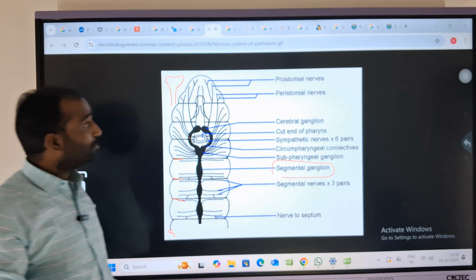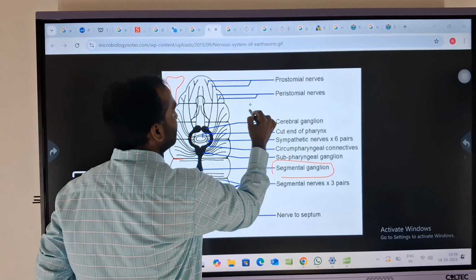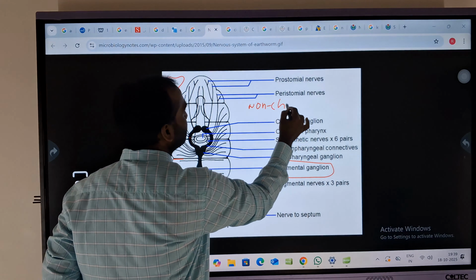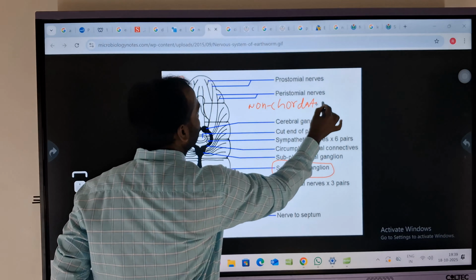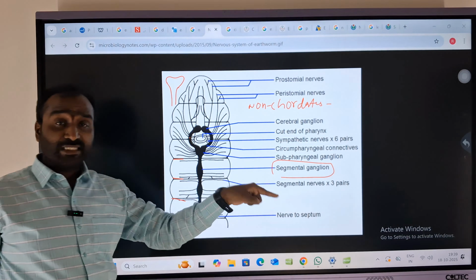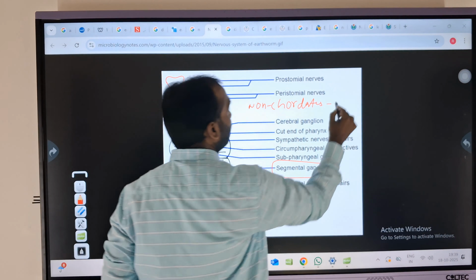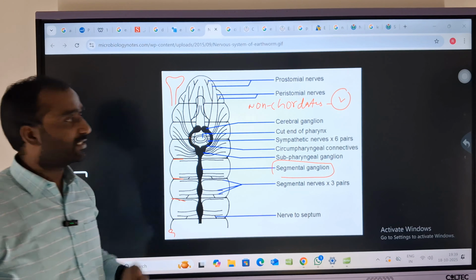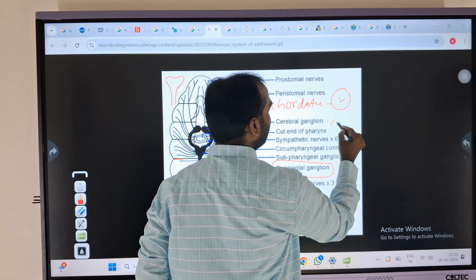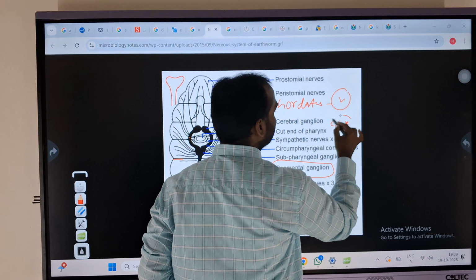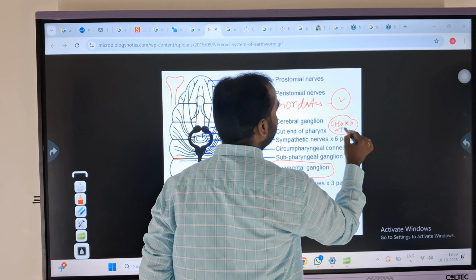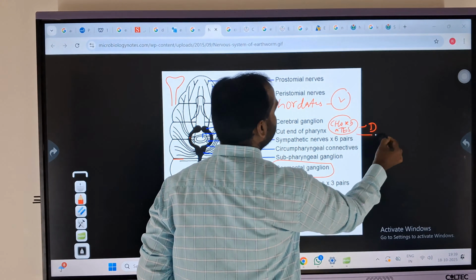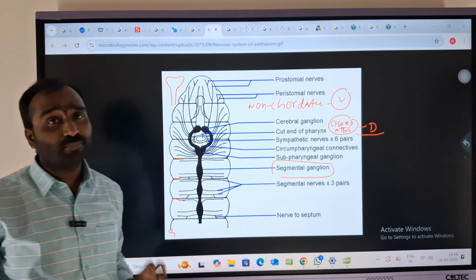Ventral region. Here the most important thing is non-chordates. Non-chordates have a nervous system on the ventral side. We are chordates. We have a nervous system on the dorsal side.